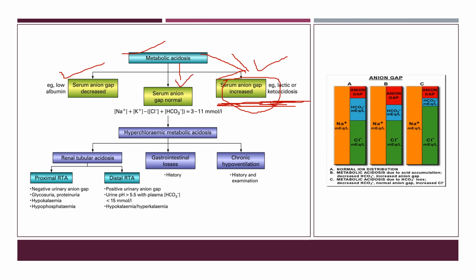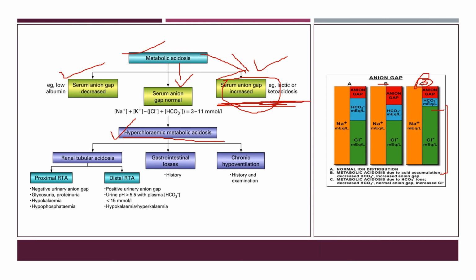Now metabolic acidosis with normal anion gap is due to bicarbonate loss, which is condition C. It is also known as hyperchloremic metabolic acidosis. So we can see the chloride level is also increased here. Bicarbonate level is reduced and chloride level is increased, so this condition is known as hyperchloremic metabolic acidosis.